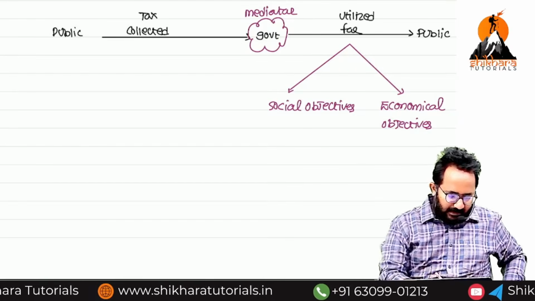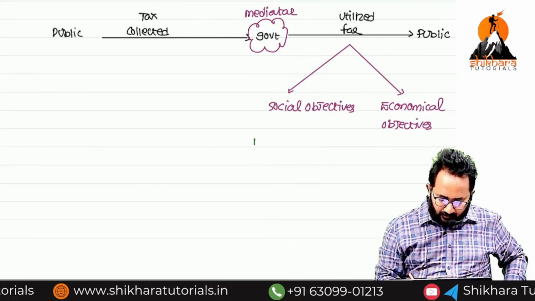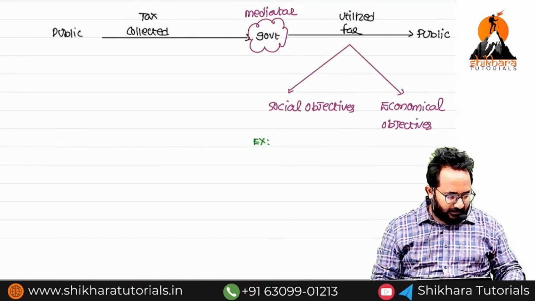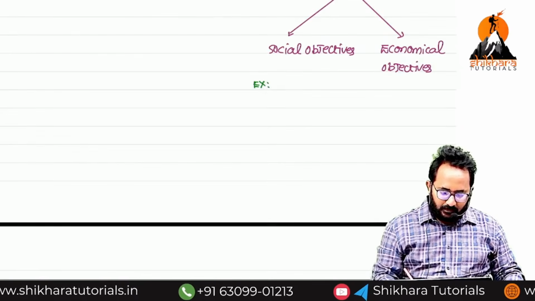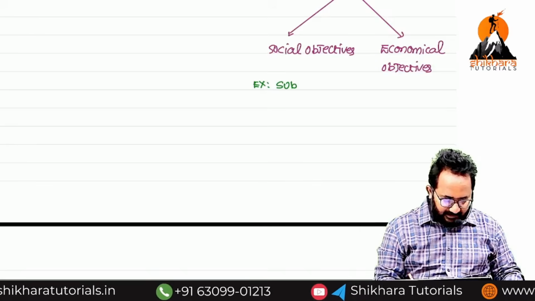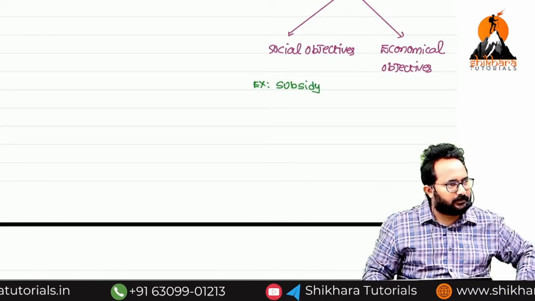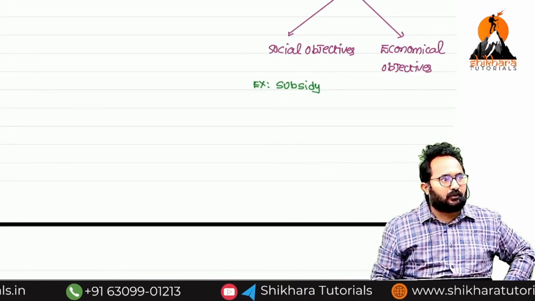Now we can write some examples here. Please write along with me. Social objectives example. You have to tell me. Subsidies. Subsidy means nothing but, say, a kg of rice costs around 50 rupees, but in our ration shops we are getting it free or for 1 rupee or 2 rupees.